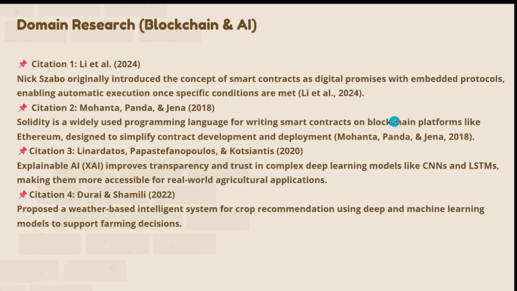So I've done some domain research on blockchain and AI integration into the urban farming platform. We can use smart contracts to implement the blockchain. And for AI, we can use various deep learning models like convolutional neural networks and also machine learning models like LightGBM, to be used for various functionalities like crop recommendation, recording crop records and others.